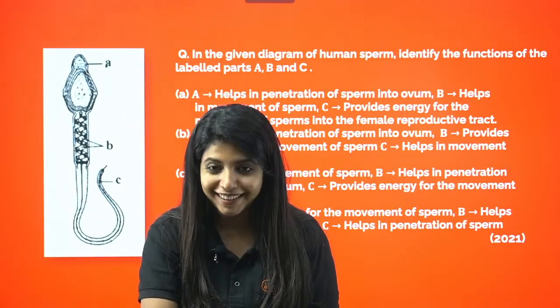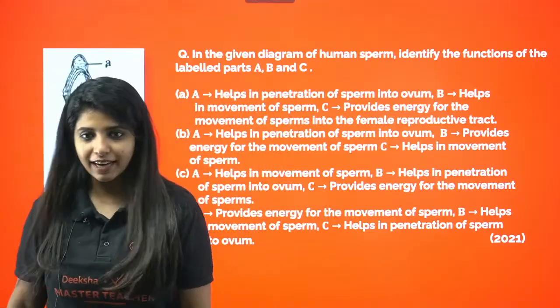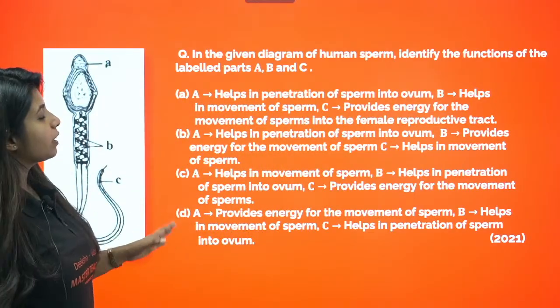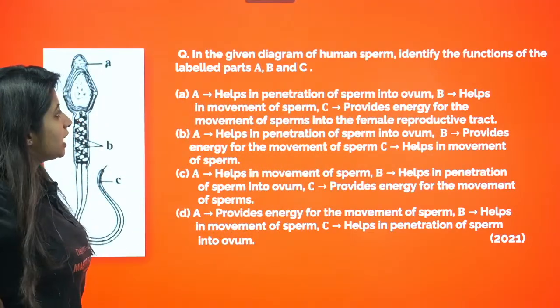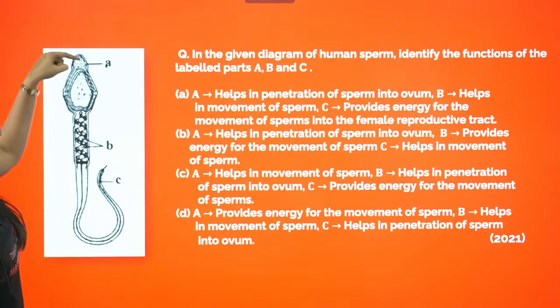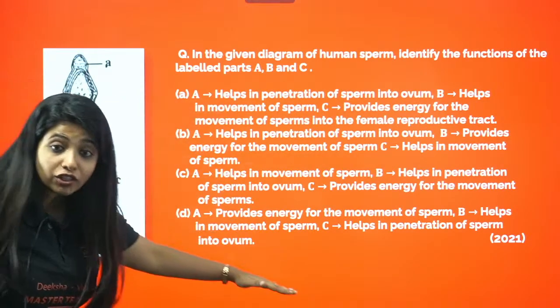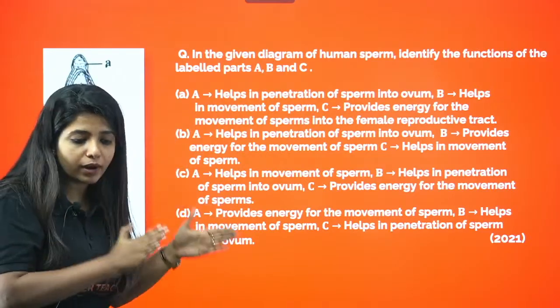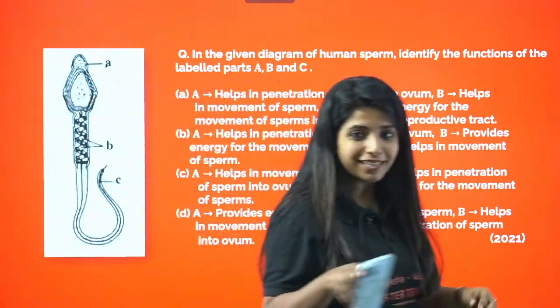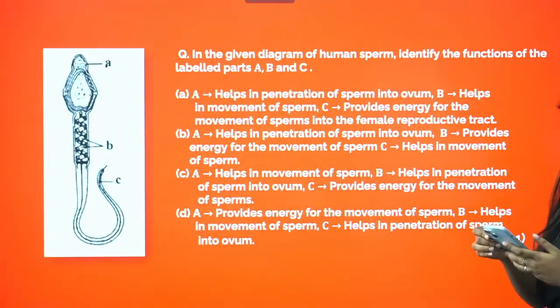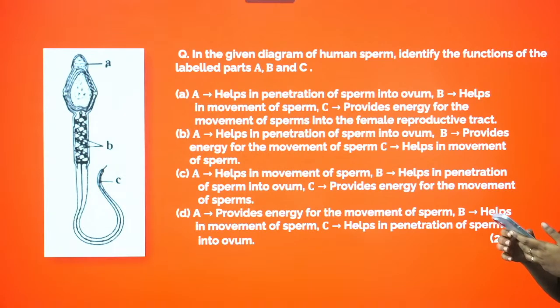Sorry. Okay, now there's a question over here and it goes like this. In the given diagram of human sperm, identify the functions of the labeled part A, B and C. A is given at the top, B is right over here and C is over here. You have got the options, you have to choose which one does what. Yes, Varshini, tell me. Which one does what?